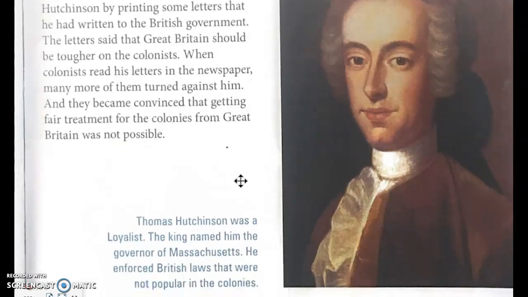Thomas Hutchinson was a Loyalist. The king named him the governor of Massachusetts. He enforced British laws that were not popular in the colonies.